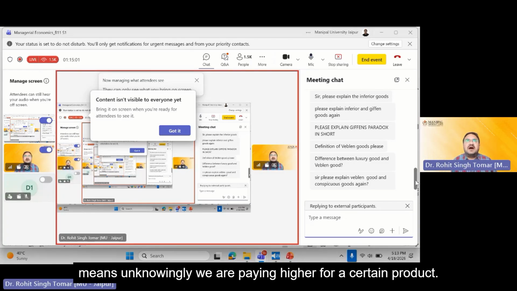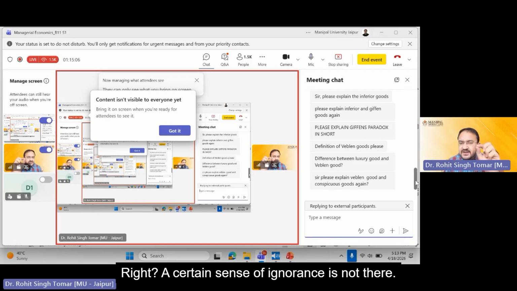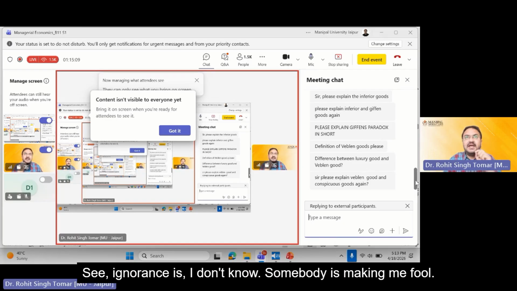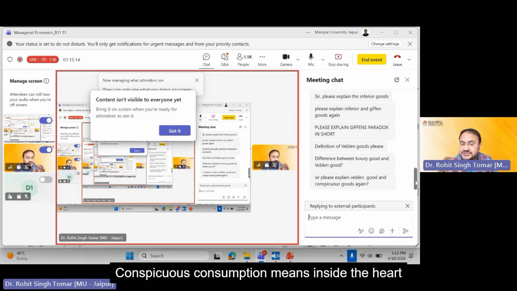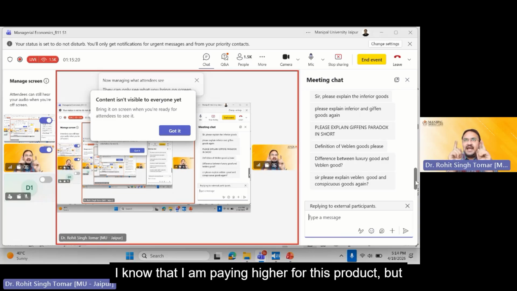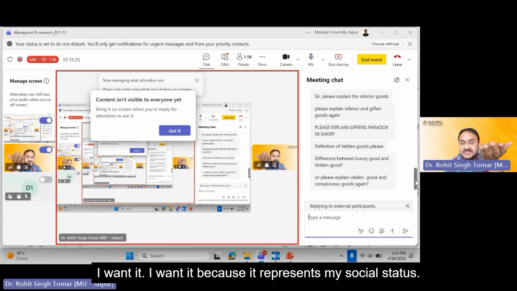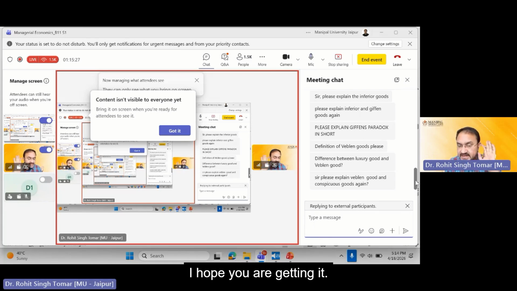Conspicuous consumption means knowingly we are paying higher for a certain product, right? A certain sense of ignorance is not there. See, ignorance is when I don't know, somebody is making me a fool. That is a separate thing. Conspicuous consumption means inside the heart, I know that I am paying higher for this product, but I want it. I want it because it represents my social status. I hope you are getting it.